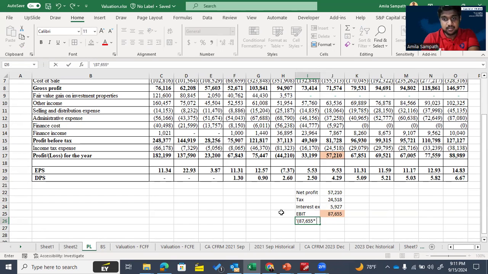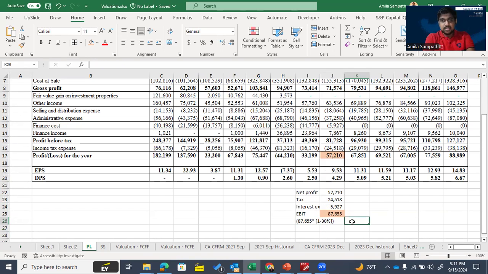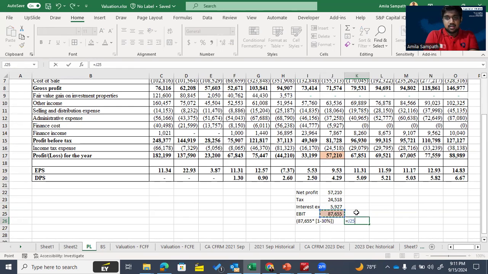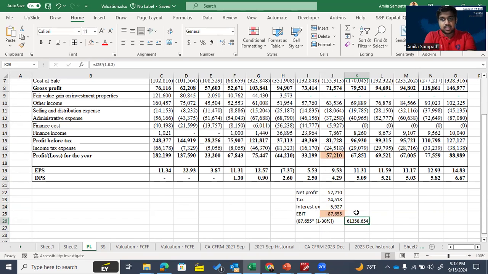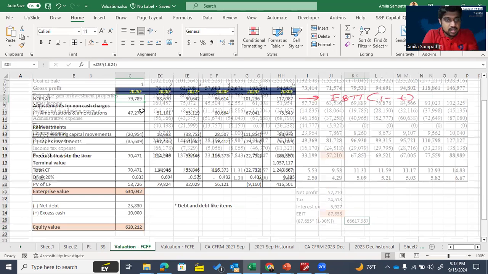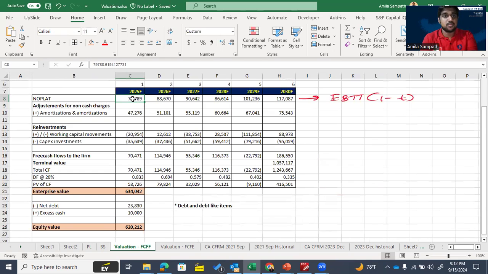87,655 multiplied by 1 minus 30%. Then we can get our NOPLAT, or the EBIT times 1 minus T. Then let's see, 1 minus 0.1 minus 0.3. No, I think 0.24. I don't know the value; I think I copied and pasted it from somewhere, and I don't know if it is relevant for the previous one, whatever.